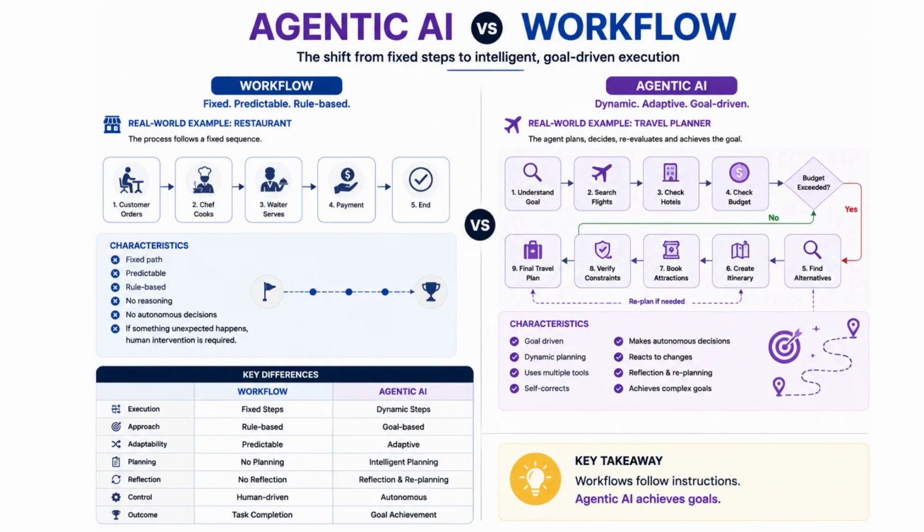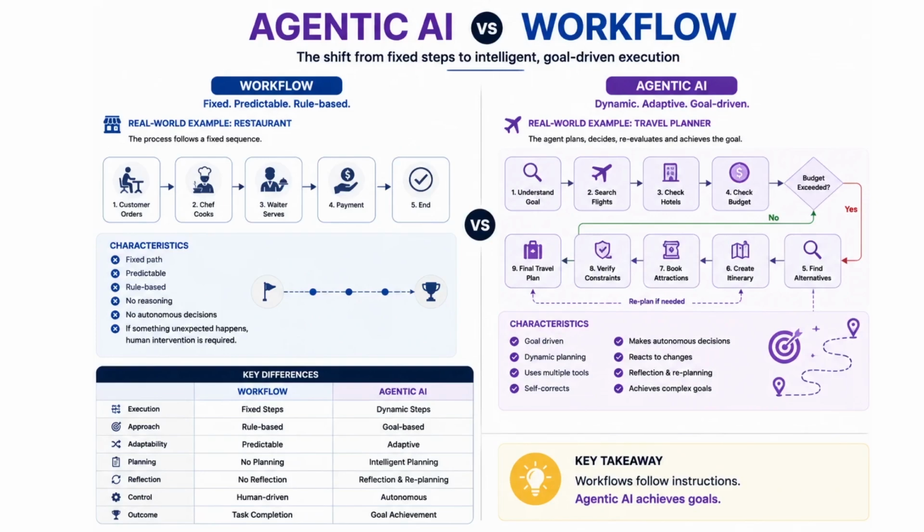So, it can redirect to something which can take the next action instead of just ending the loop there itself. So, this is the difference between a workflow and an agentic AI. Agentic AI is dynamic, adaptive, and goal driven, which helps the agents work together and route the entire solution. So here you can see the differences.